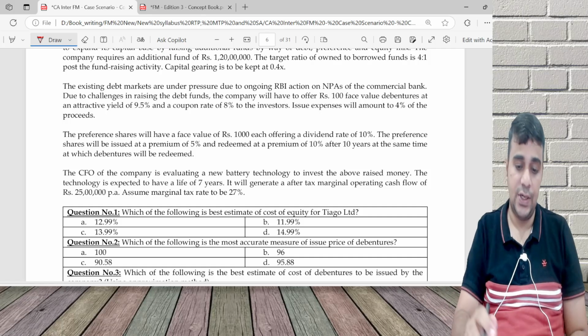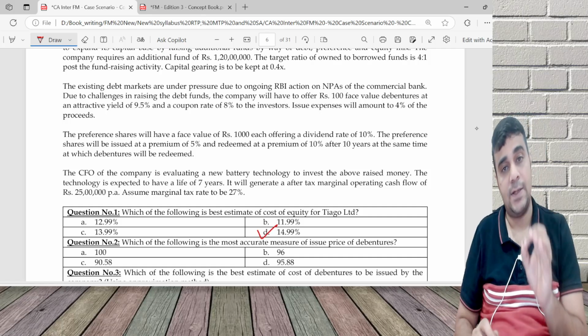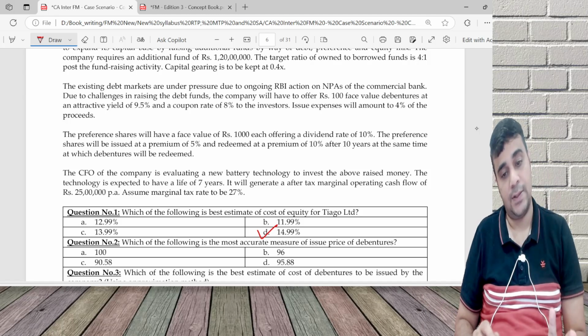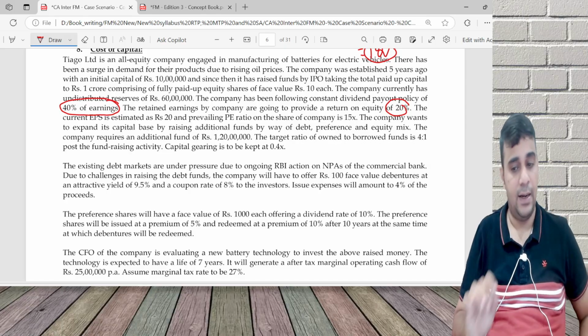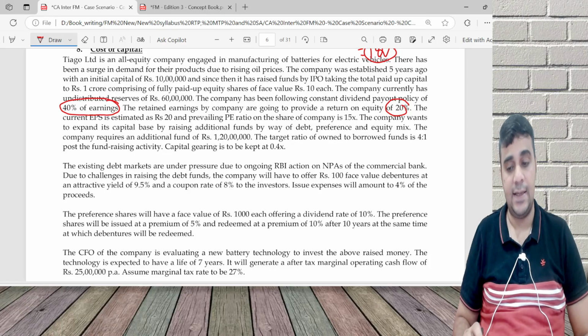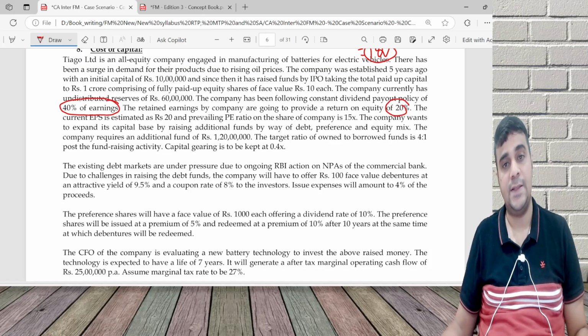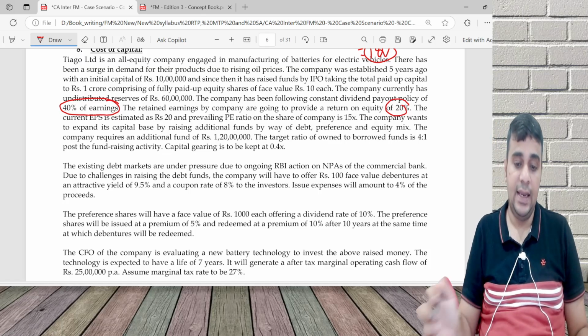Which of the following is the issue price? Issue price of a debenture is present value of future interest and principal. Let's look at this. Retained earnings 10%, P multiple 15. Company wants to expand its capital base by raising additional funds by way of debt, preference and equity. I need an additional fund of